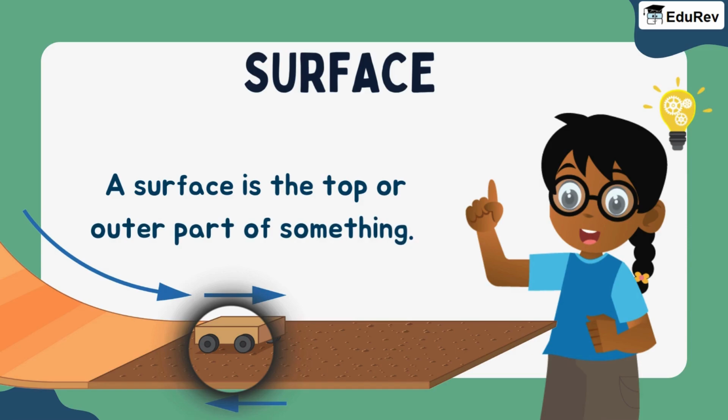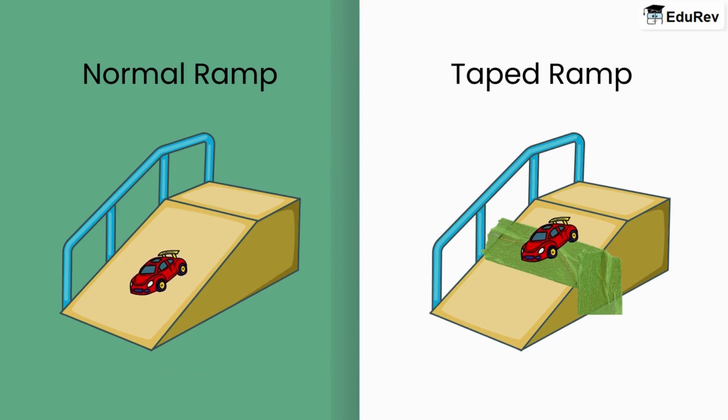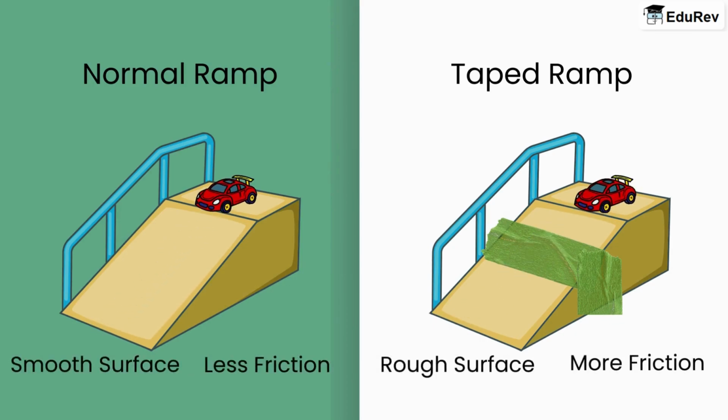For example, the surface of the ramp is smooth and flat. But it gets rough when we put some tape on it. And that's why the car on the taped ramp is slower than the car at a normal ramp. This is because the force of friction is more on rough surfaces. It is less on smooth surfaces.